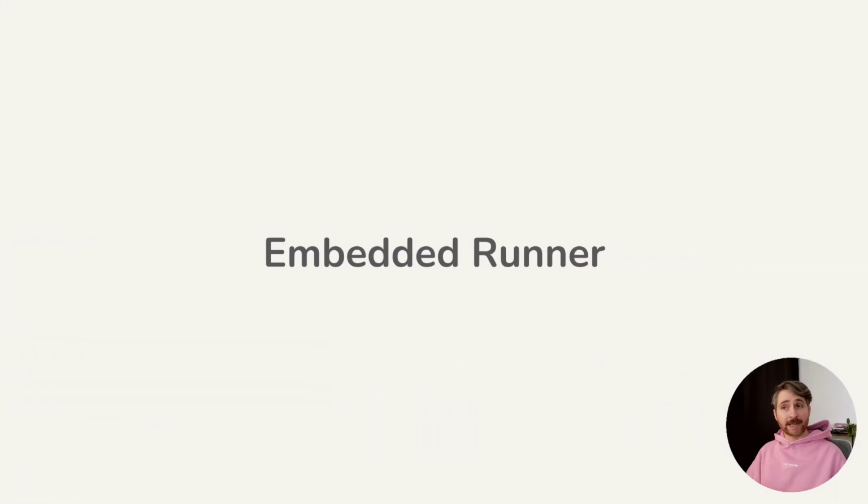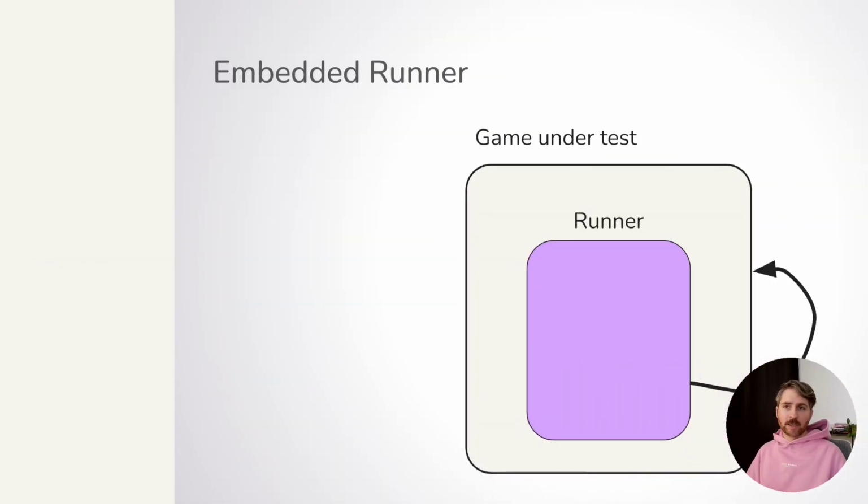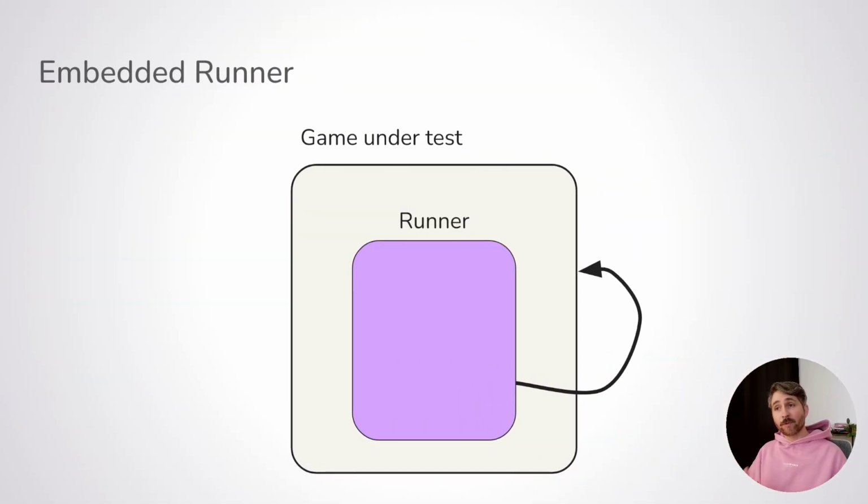Then you have the embedded runner archetype. To be honest, I didn't see it often outside of video games. Here you don't have a network layer. The tests are bundled into the game and they are running as part of the game. So instead of starting the game normally, you start the runner. The runner can then load the entire game or just a subset of it, and it interacts with the game by simulating inputs and other events.